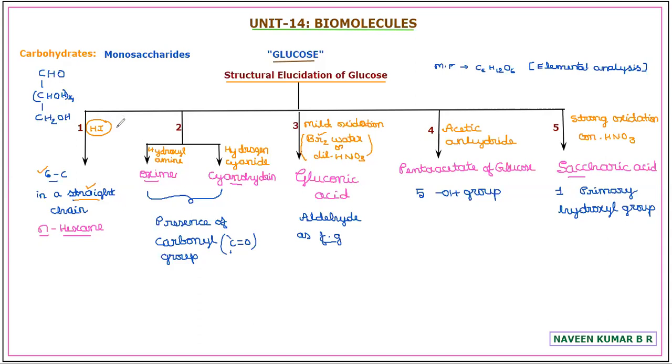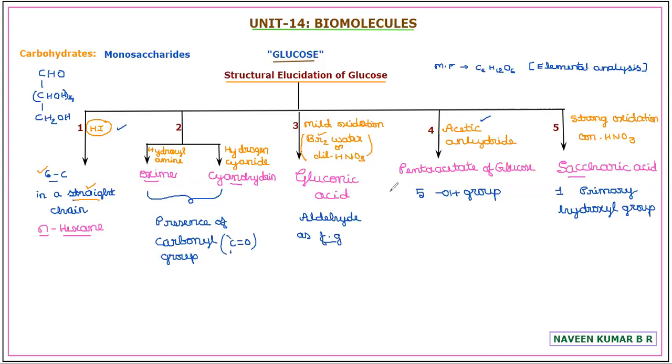This year they have asked this one, and treating with acetic anhydride in the long question, for 1 mark respectively. So what is the conclusion you draw when glucose is treated with HI and when glucose is treated with acetic anhydride? The conclusion expected is this. Glucose contains 6 carbon atoms in a straight chain, confirmed by treating with HI. Glucose contains 5 hydroxyl groups, confirmed by treating with acetic anhydride. Or what happens with the treatment, if that is asked: with HI, n-hexane is formed, and with acetic anhydride, a pentaacetate of glucose is formed.